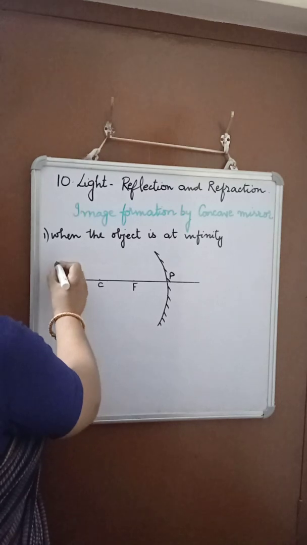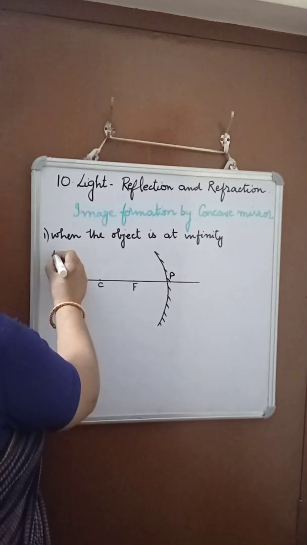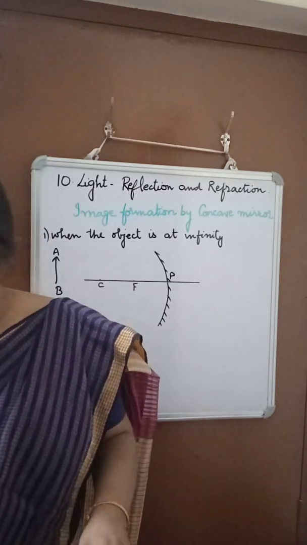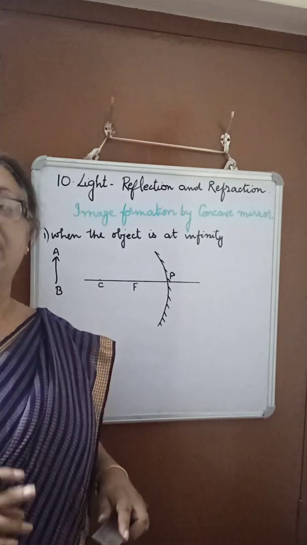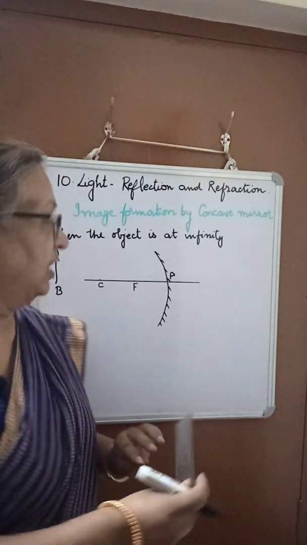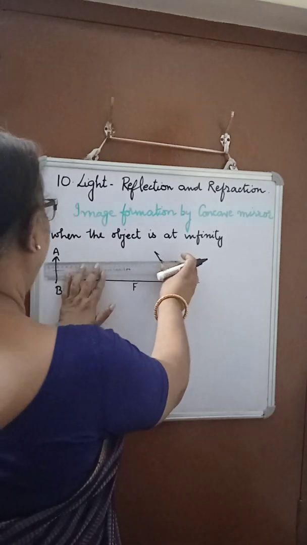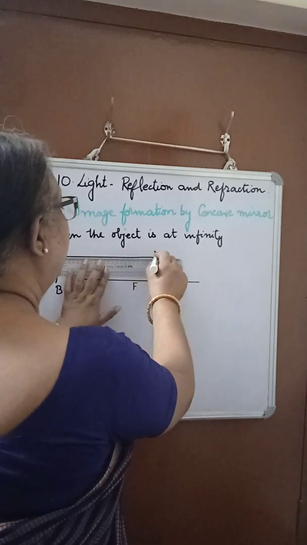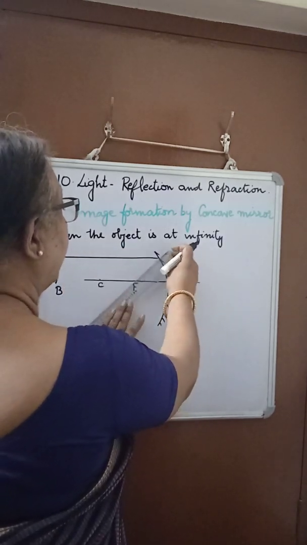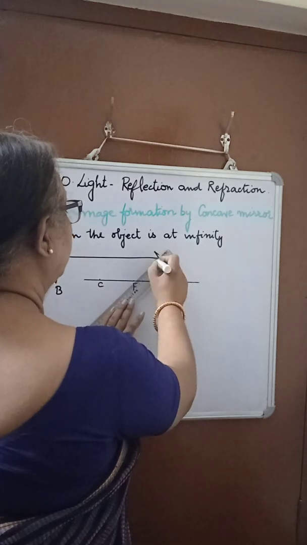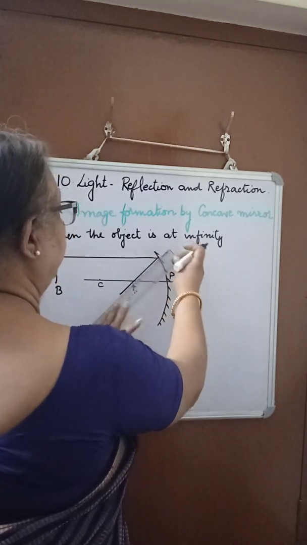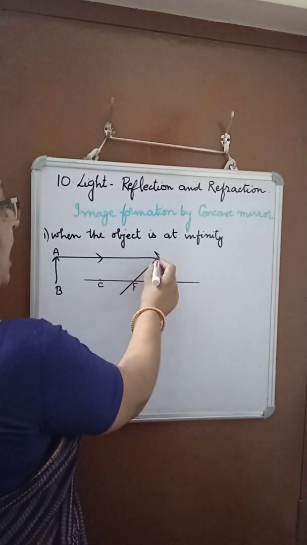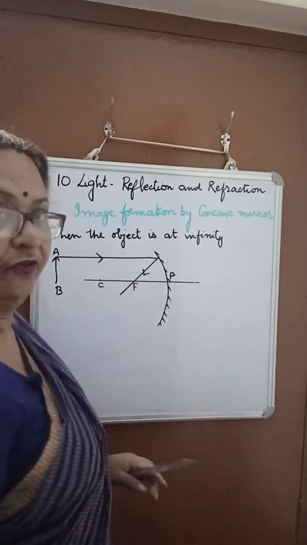Suppose we have an object here, AB. Rays coming from a far object are considered to be parallel to the principal axis. So, we consider one ray parallel to the principal axis. What will happen? After reflection, it will pass through the focus. This is known to you, a ray parallel to the principal axis after reflection passes through the focus.